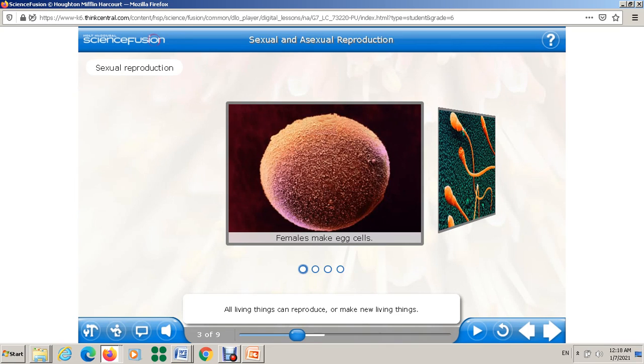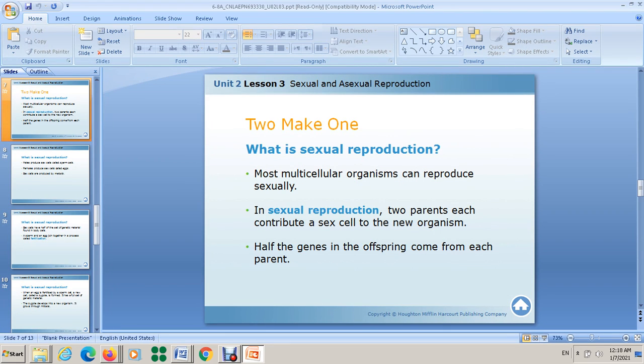Hello everyone. In the previous video we were talking about the first type of reproduction, which is asexual reproduction. It needs one parent, and now we want to talk about the second type of reproduction, which is sexual reproduction. Most multicellular organisms can reproduce sexually. In sexual reproduction, two parents each contribute a sex cell to the new organism. So it needs two parents. Half the genes in the offspring come from each parent.